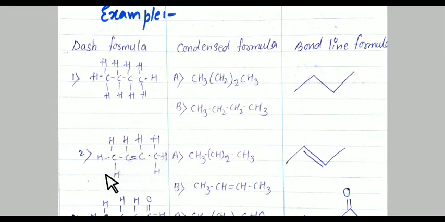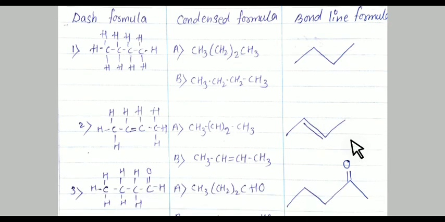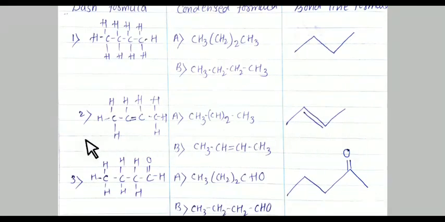Now see another example, CH3, CH, double bond CH, CH3. So in the condensed form, CH3, CH, double bond CH, CH3. Now see the bond line formula: CH3, then CH, then CH. In between these two CH groups there is a double bond, then at the end CH3. Now again the third one, CH3, CH2, CH2, here 2 times CH2 are there, then C double bond O, H.